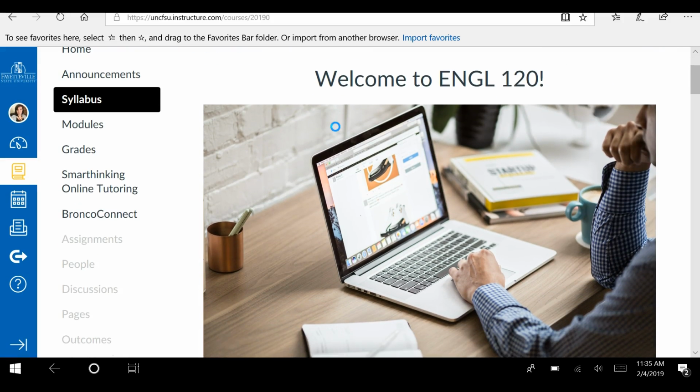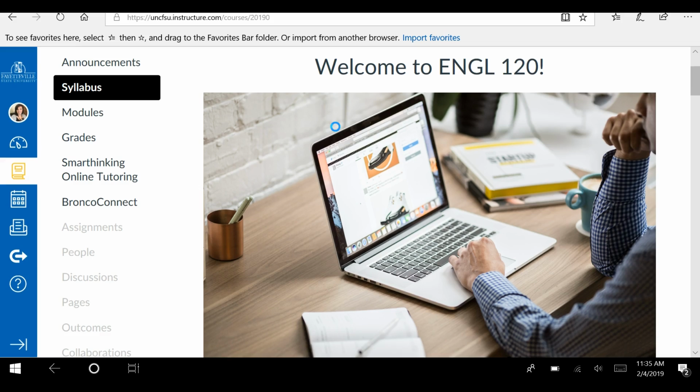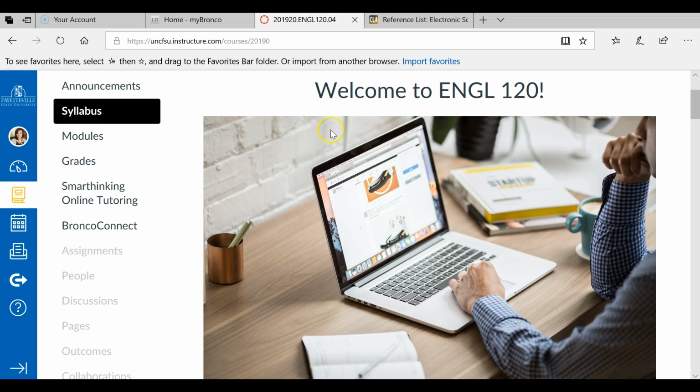This is a brief tutorial to show you how to do the APA references page and the in-text citations for your rhetorical analysis of an advertisement paper. As I told you in class, if I have not taught it, I will not grade you on it, so we're not going to worry for this paper about things like abstracts or running heads or title pages. I'm only looking for the entry on your references page and your in-text citation.